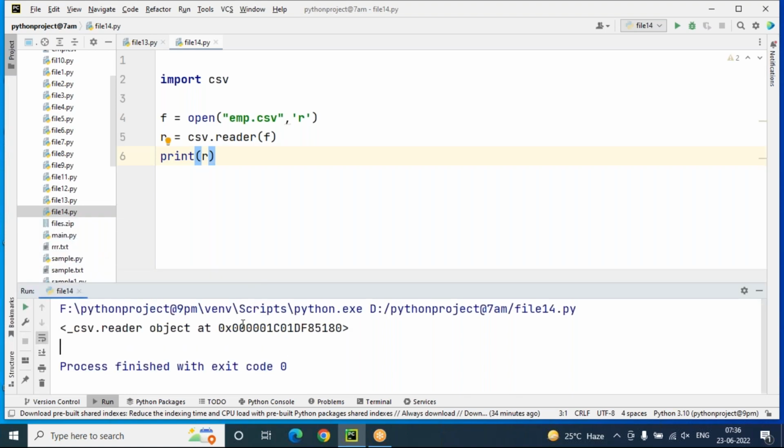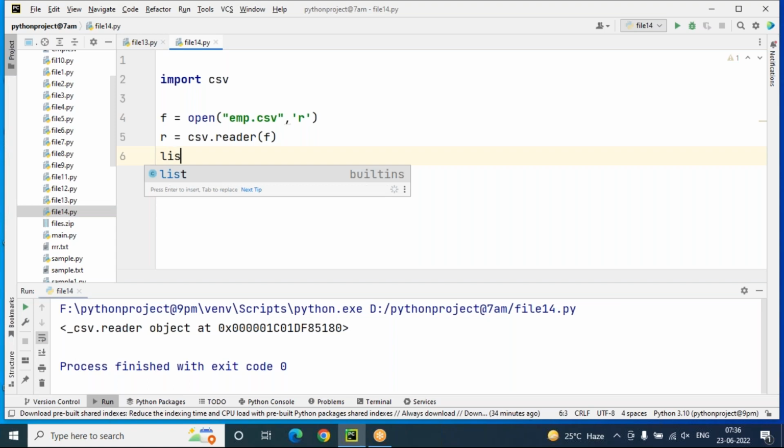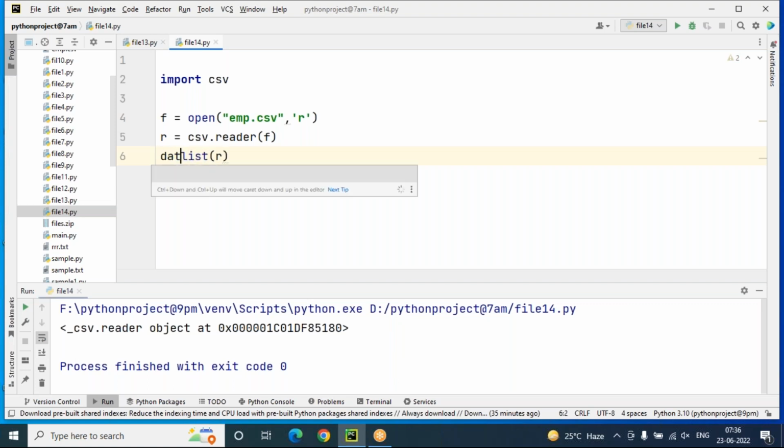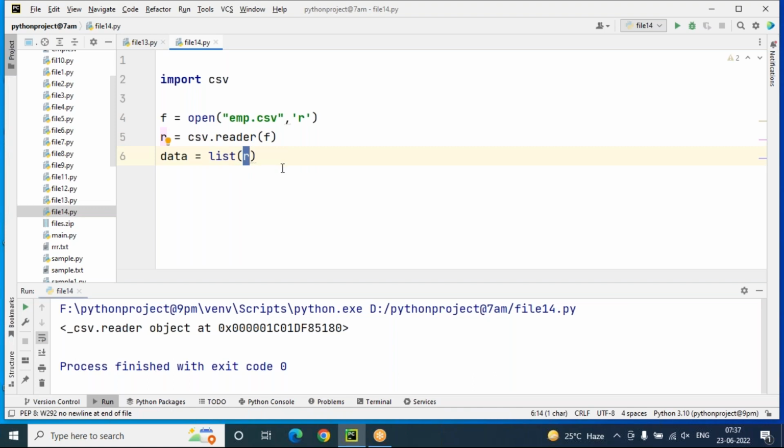This object has a lot of reference data, and I want that data extracted. So how to extract it? I don't want to print r. Just observe here. I want to convert that r into list format, list of r. That means we are going to print all the records in list format. That list I want to store in data. So data equals list of r. r is a reader object. This object contains many records by reference, and I'm converting all of it into a list. The list data will be stored in data. So this is list format only.